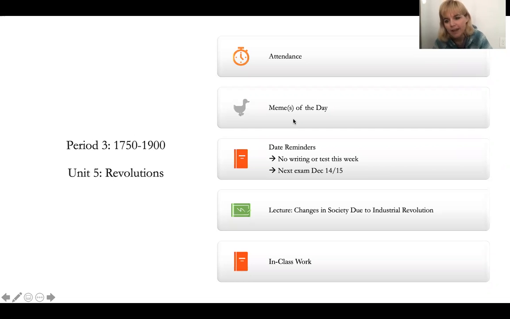I got one meme of the day for you. Not so great, because it is very hard to find a meme about capitalism that is okay to use in the classroom. Some date reminders: you don't have any writing or exams this week. So this is kind of just a lecture week, so lots of notes will be taken.